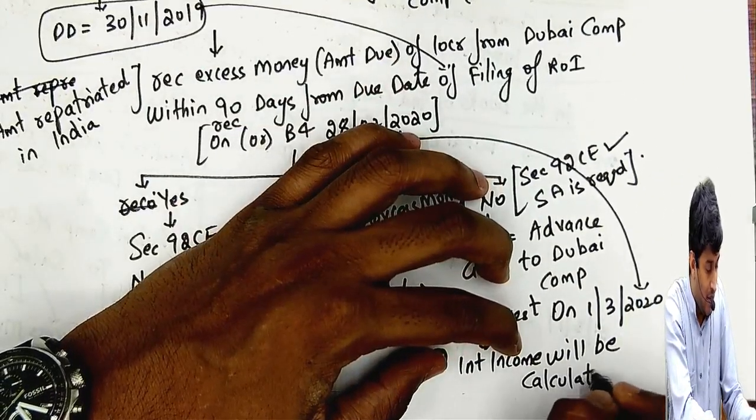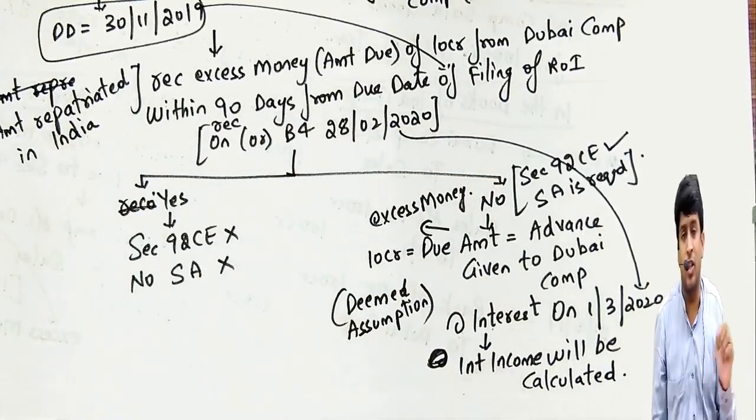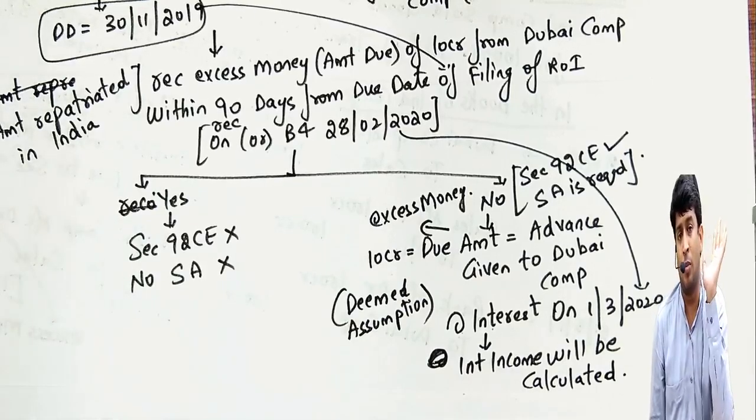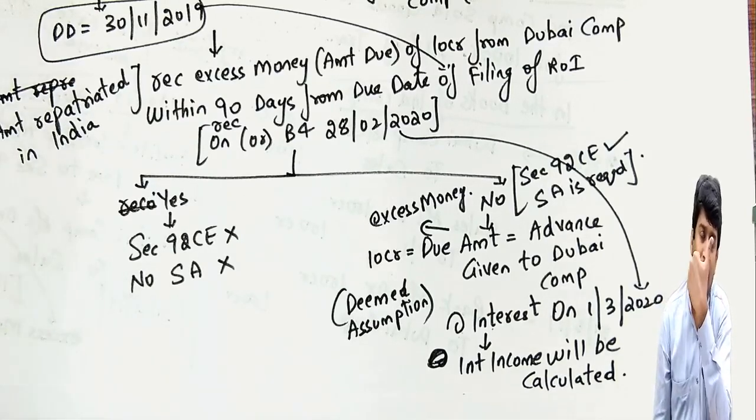Technically speaking, I am not receiving any interest from the Dubai company. Government says we are least bothered. Get that 10 crores from the Dubai company because you will receive foreign currency in India. We want that to happen, for which we are giving you 90 days from that due date of return. उतना time है, get that 10 crores in India in Dubai currency. If you get, well and good, this section will not apply.